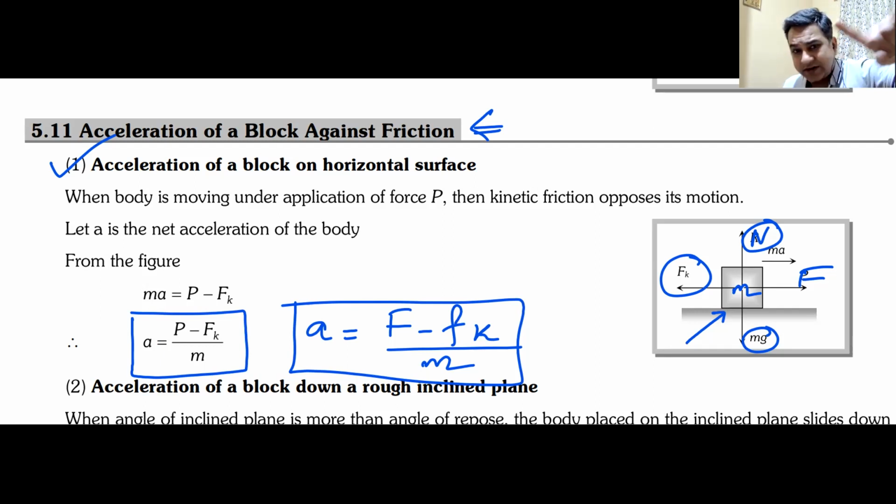I think you already have these notes. So whatever I'm telling you, just note them down. F minus Fk. Fk is mu mg. So you can just remember this as one of the concepts. Please note it down.